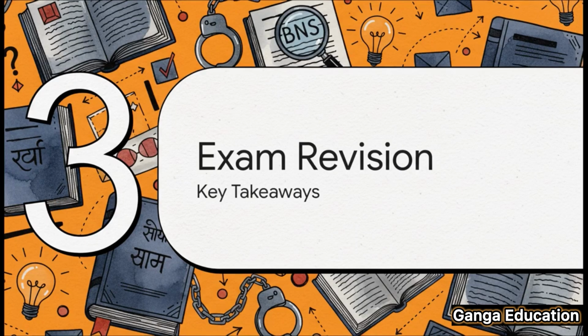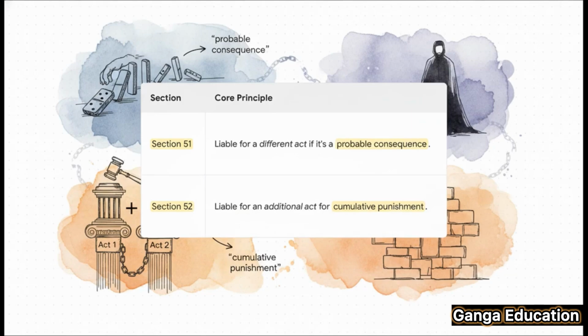All right, it's time for a quick revision. For your upcoming exams, please make sure you focus on these key points. Understanding the core difference between these two sections is absolutely crucial. Section 51 applies when a different act is committed, as long as it's a probable consequence. Meanwhile, Section 52 applies when an additional and distinct act is committed for which cumulative punishment can be given.